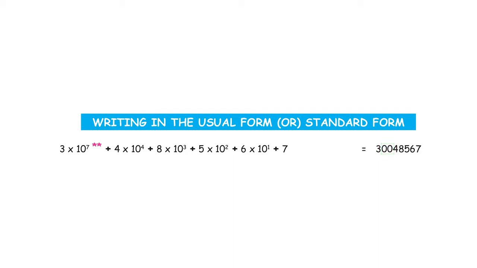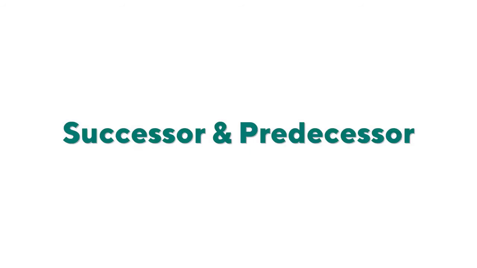So let's go ahead and write the number. What do you think is the standard form of this long form number? It is 3, 0, 0, because 10 to the power of 6 and 10 to the power of 5 are missing. So 3, 0, 0, 4, 8, 5, 6, 7. So now you know how to write a number in its expanded form or in the standard form. Now let's talk about successor and predecessor.